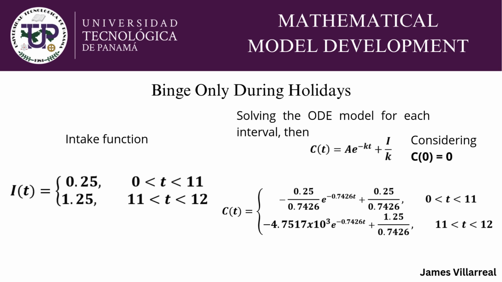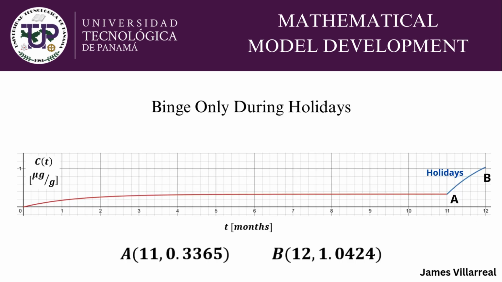Finally, we will consider the case where the child binges on their candy throughout the holidays period. We will now consider this intake function divided into 2 intervals, the first one with a low intake ratio between January and November, and the second one with a high intake ratio during December. Once again, we can see the corresponding solutions using our model. Plotting the solutions, we obtain the simple graph with points A and B marking the beginning and end of the holidays period respectively. The concentration levels are on the y-axis and time in months on the x-axis.